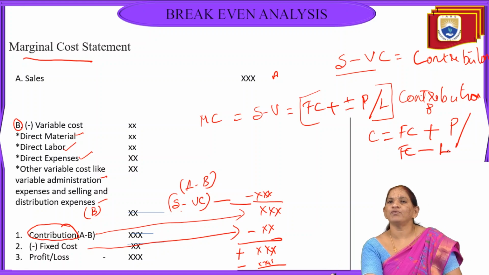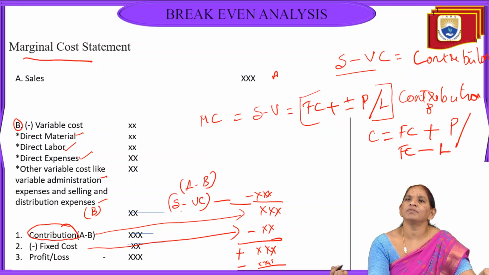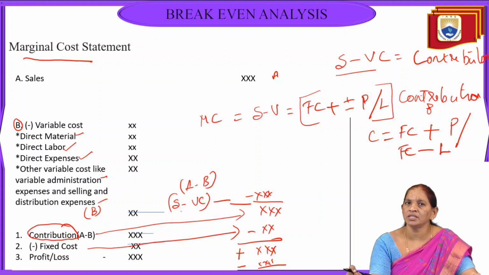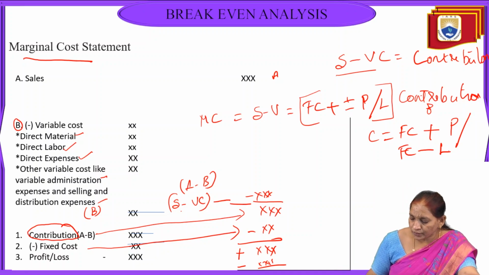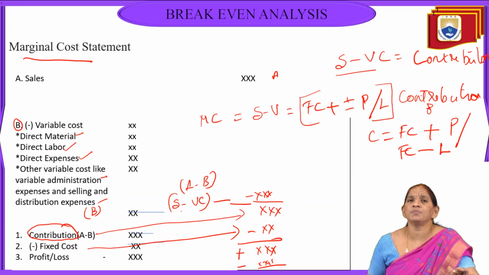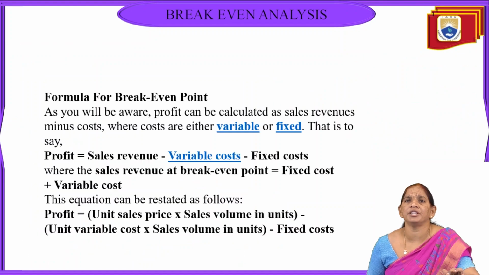Any of these formulas we can utilize when we want to find the contribution, which is essential in order to calculate the break-even analysis. This is a brief description of marginal cost statements, which is useful in the case of BEP.